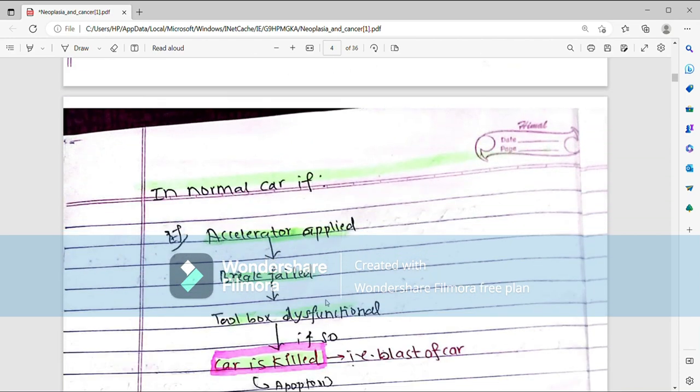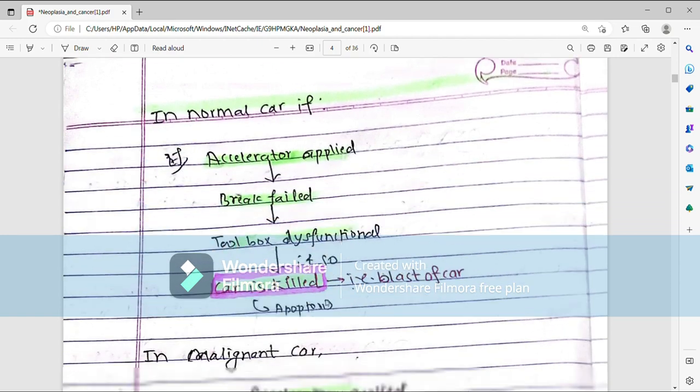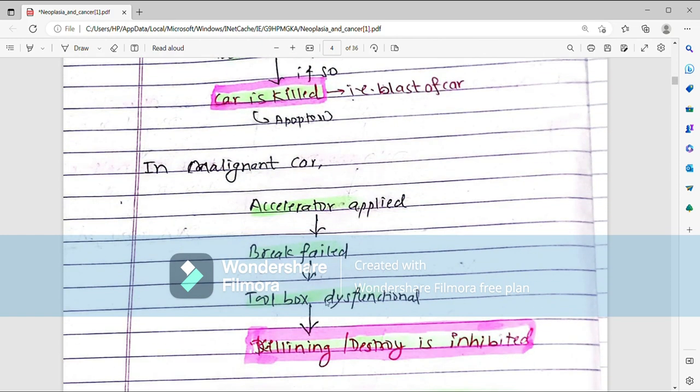Now, if the car was normal, if accelerator is applied and brake is failed and toolbox is dysfunctional, then there should be blasting of the car to avoid causing any other kind of harm. But as the car is malignant, whether accelerator is applied, brake failed, toolbox dysfunctional, there will be no killing or destroying or blasting of the car.